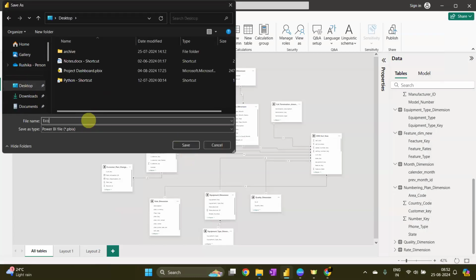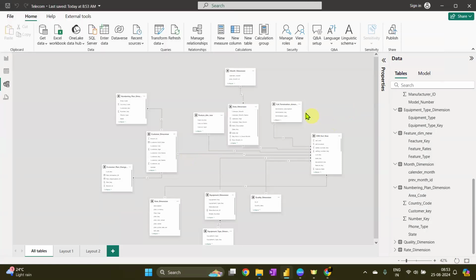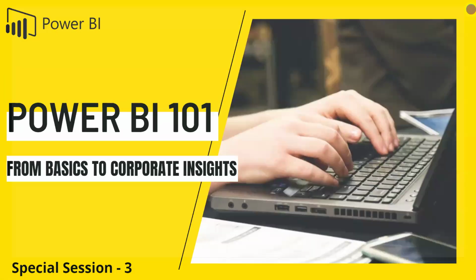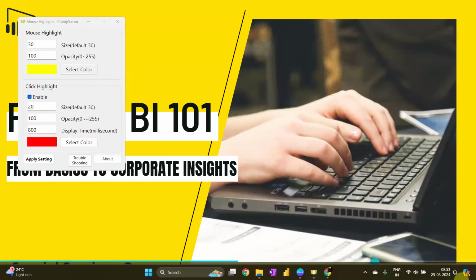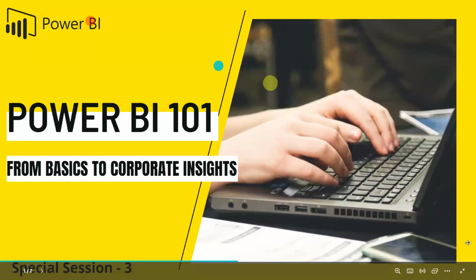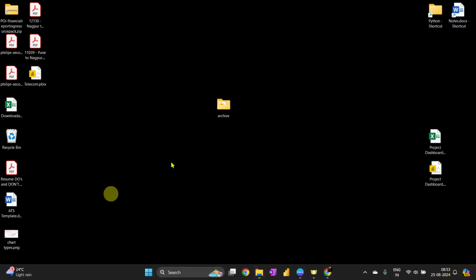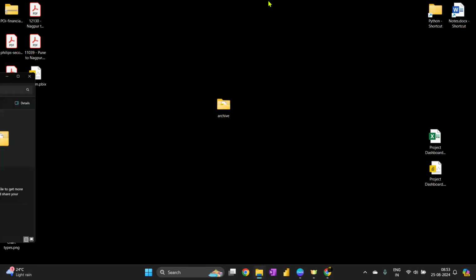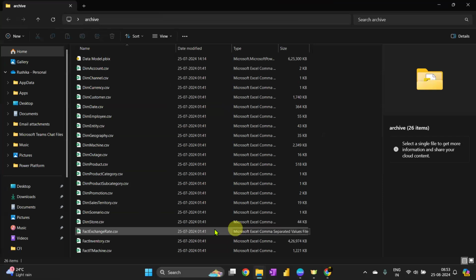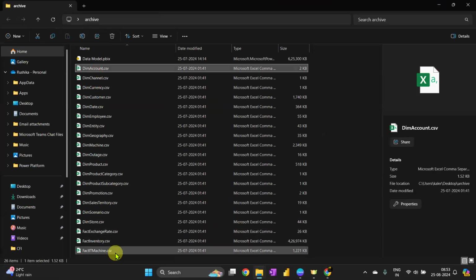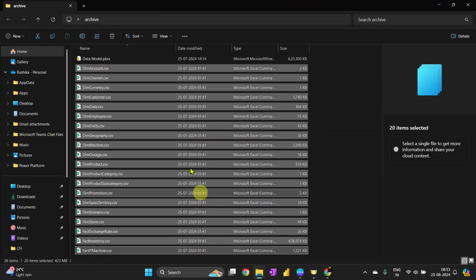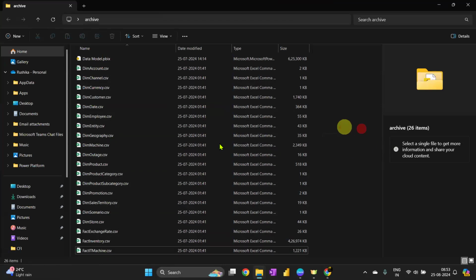So it is for e-commerce. No, this is for telecom. Okay, so that was our first. I was talking about that there were a lot of tables that this particular archive contains. This is what Chandrima gave me earlier, and it contains 26 tables, almost.